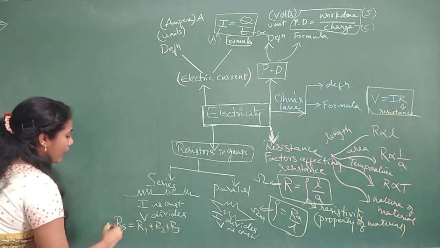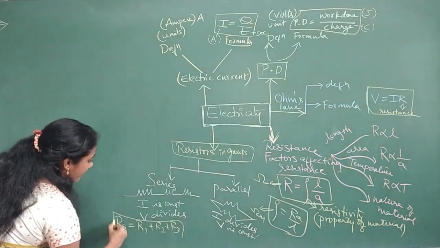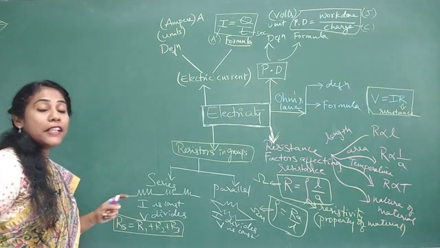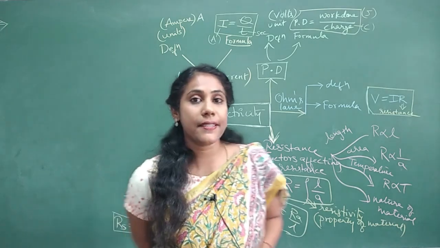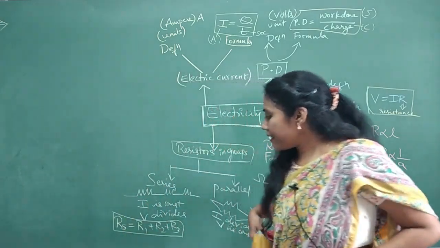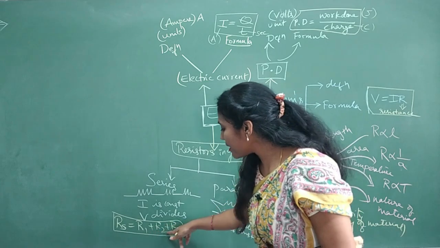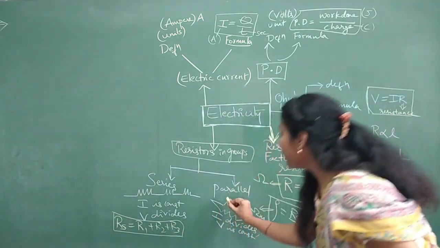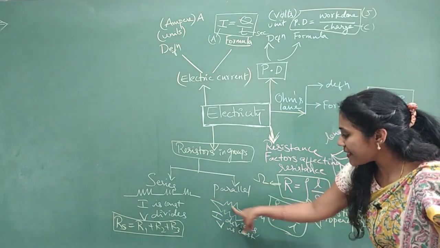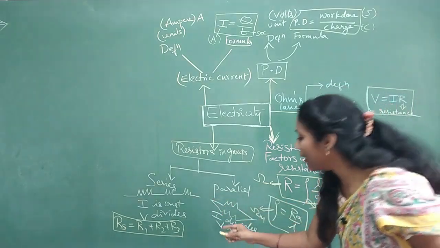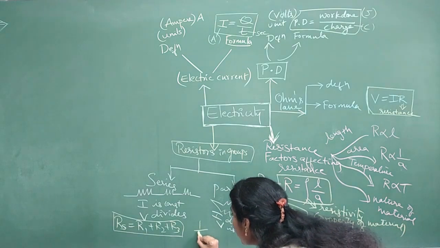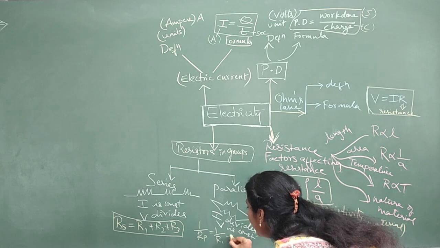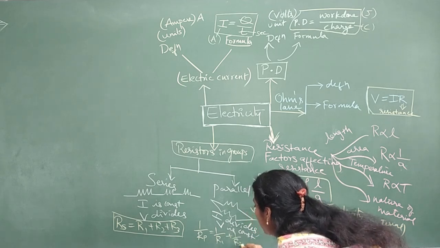This is a very, very important formula. But if you want to calculate the total resistance when resistors are connected in parallel, then the formula used is 1 by Rp is equal to 1 by R1 plus 1 by R2, etc.